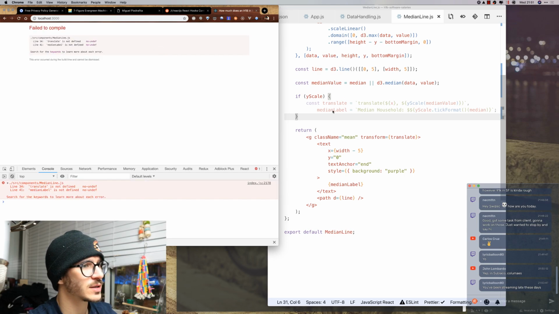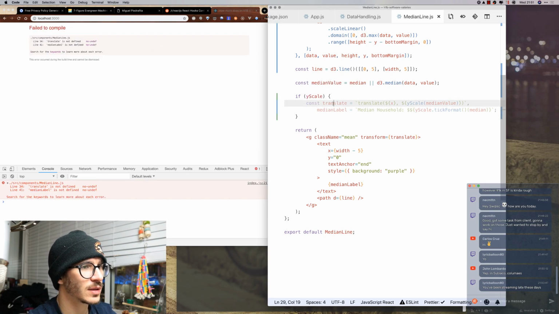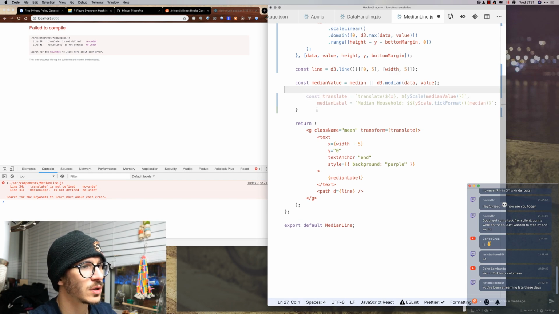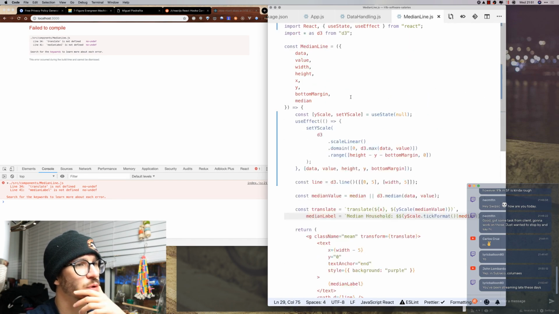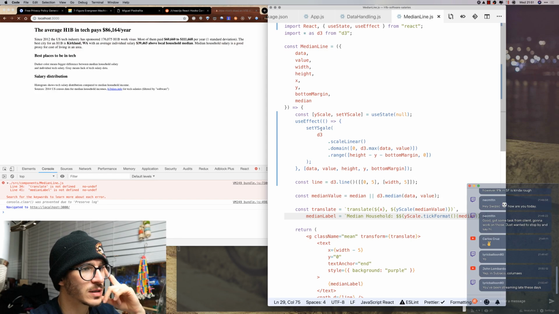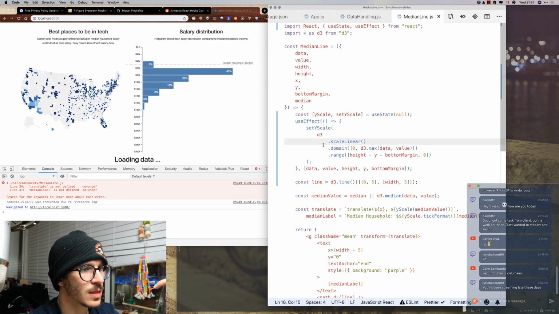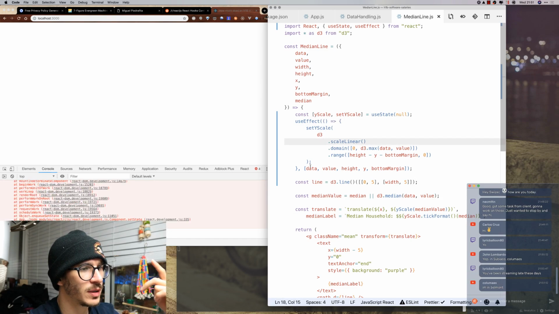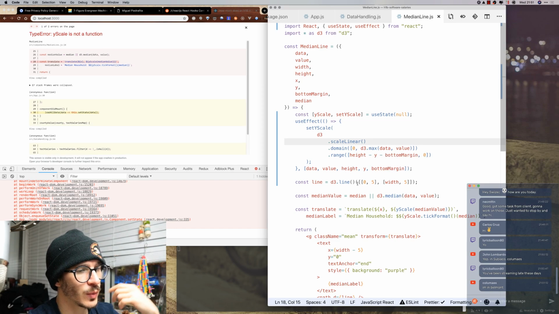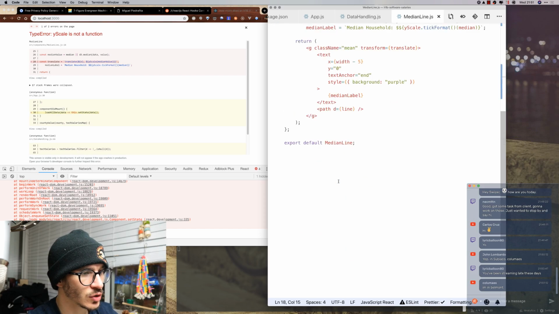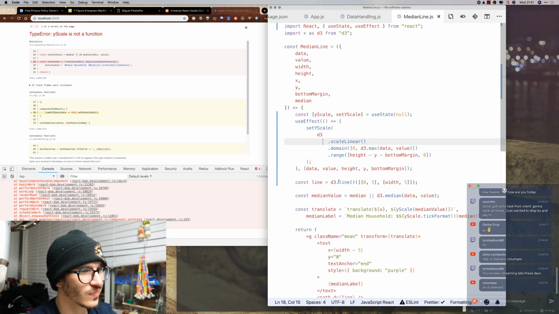Fail to compile, translate is not defined. Okay, so now that's not a good approach. What else can we do? We want the yScale to only update on these values, but we actually want everything to update only on those values. So let's see. What can we do with the fact that we're using translate here?